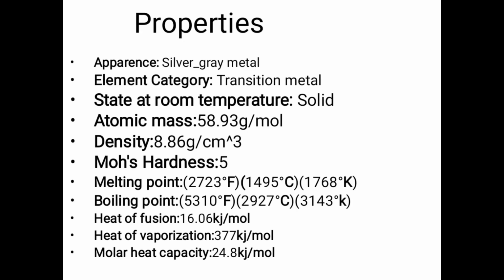Properties: its appearance is silver-gray metal, element category transition metal. Its state is solid at room temperature. Atomic mass 58.93 grams per mole. Its density is 8.86 grams per cubic centimeter. Mohs hardness 5. Melting point 2723 degrees Fahrenheit, 1495 degrees Celsius, and 1768 Kelvin.